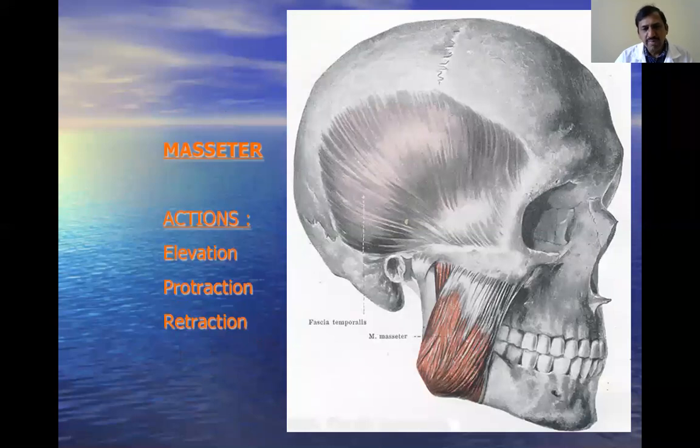Next muscle is the masseter. It has three parts: a superficial part, a middle part, and a deep part.